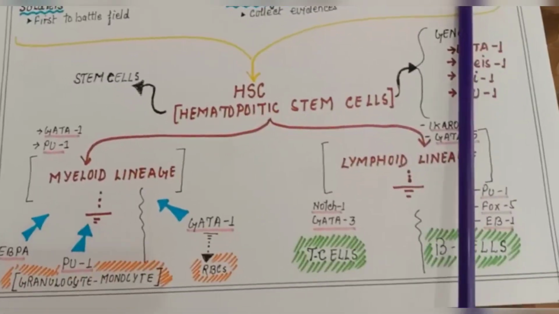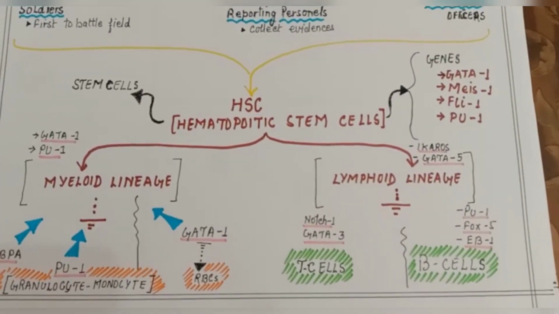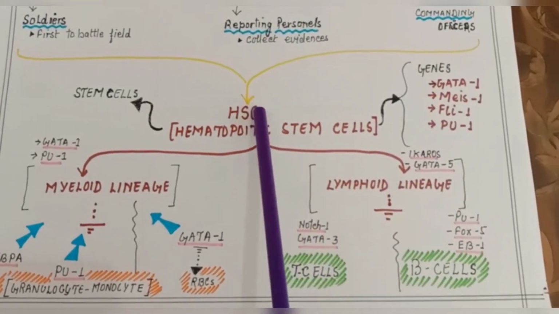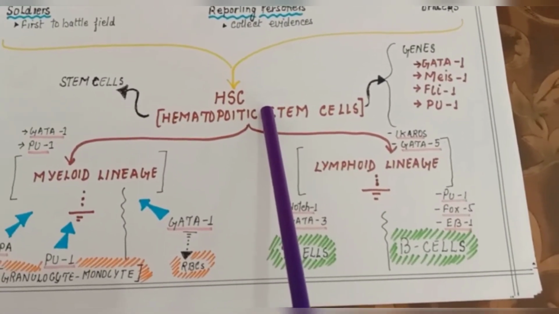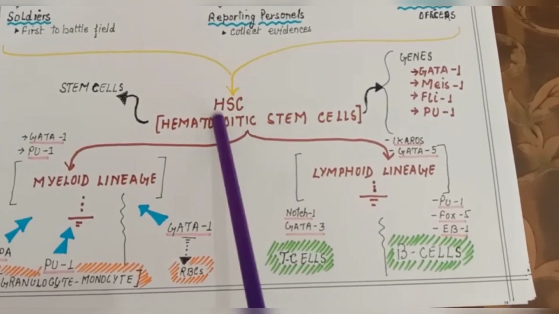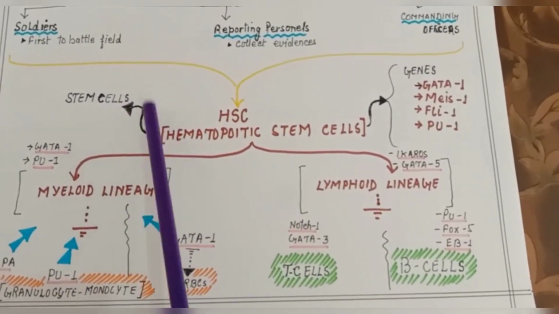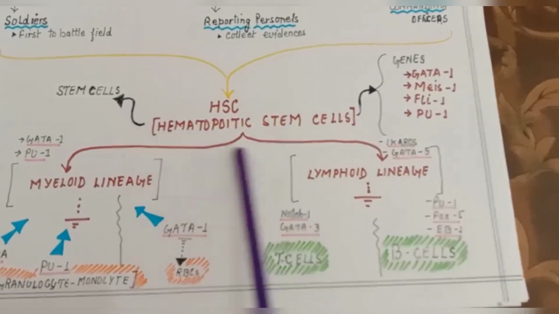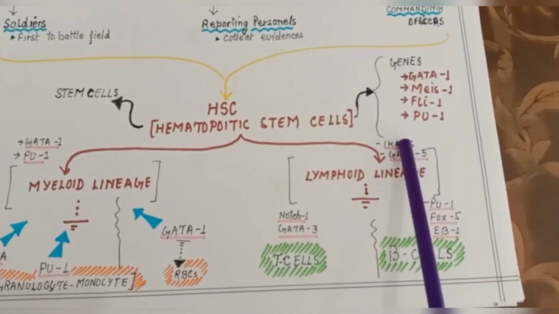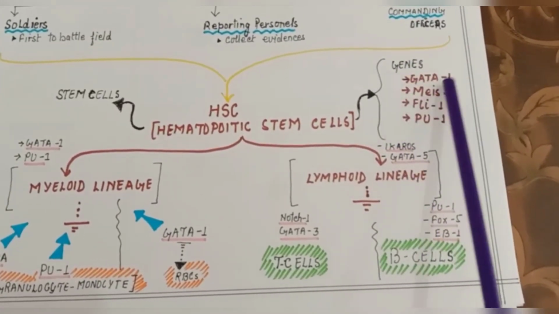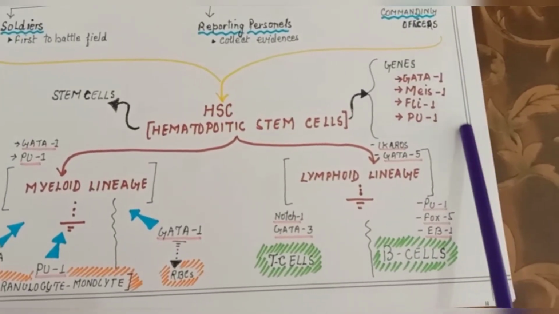Let us move towards the historical perspective, like from where these players have originated. This is because the present cannot be understood without a better understanding of the past. See, during the embryonic stage, we have a cell like the hematopoietic stem cell. This is a kind of stem cell. Later we'll see what stem cells are, right? This hematopoietic stem cell, when having the product of these genes, see, these things are not from Mars, like GATA1, MICE1, FLE1 or PU1. They are nothing but the genes present on the chromosome, right?